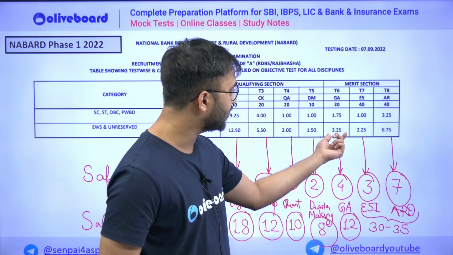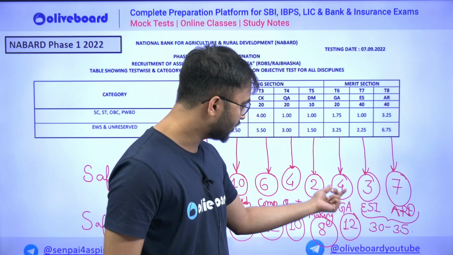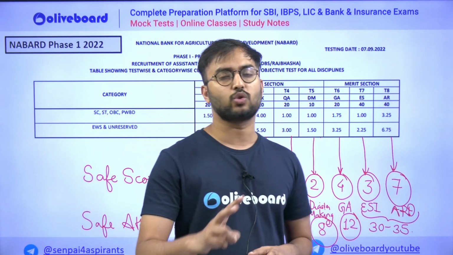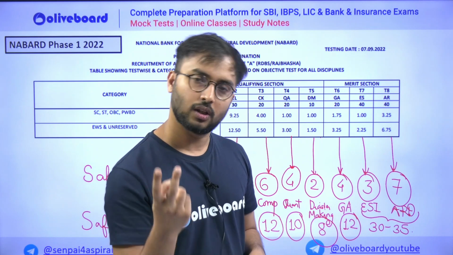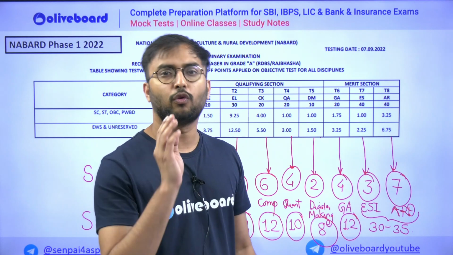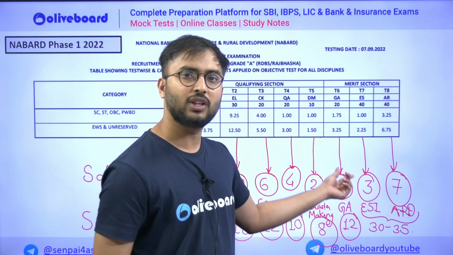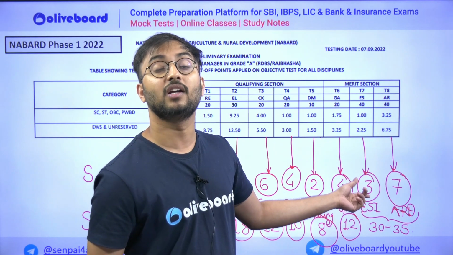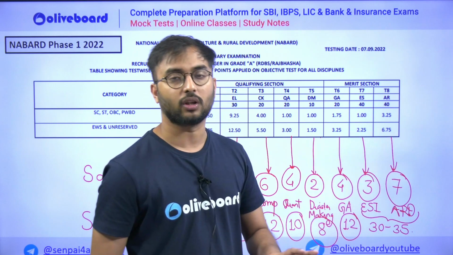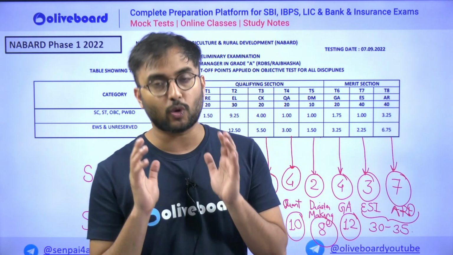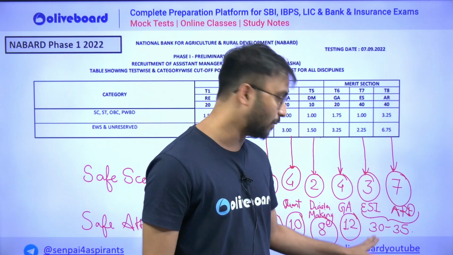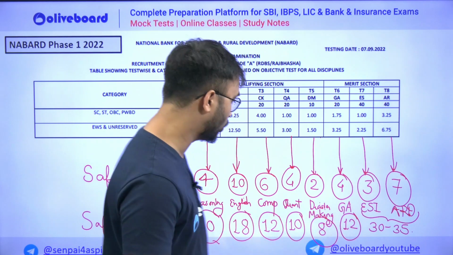GA, if you see here, now here there is an interesting thing. In GA, the safe score is 4, but why has Suraj sir written 12 or 10 marks here? Always remember, GA is of 20 marks or 20 questions. But you should not attempt only 5 or 6 so that you get 4 or 5 marks, and then say that okay, my GA subjective cutoff has cleared, but you will not clear your merit cutoff. That is why in GA you have to get 12 marks. In ESI and ARD, the safe questions to attempt are 30 to 35.